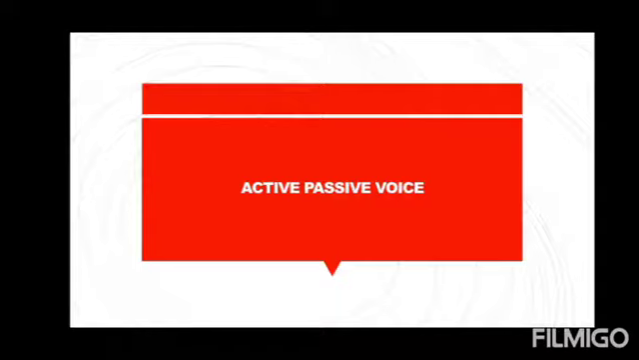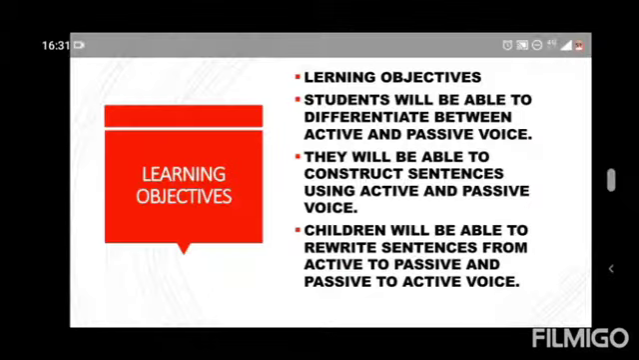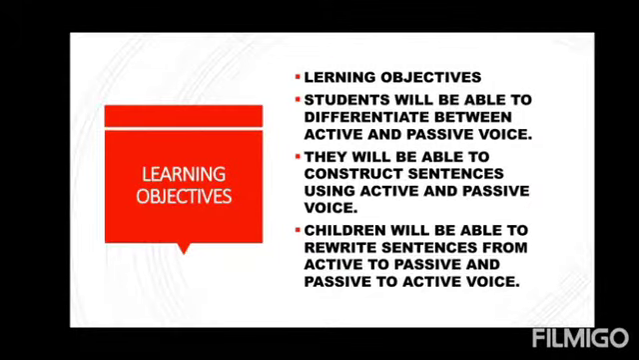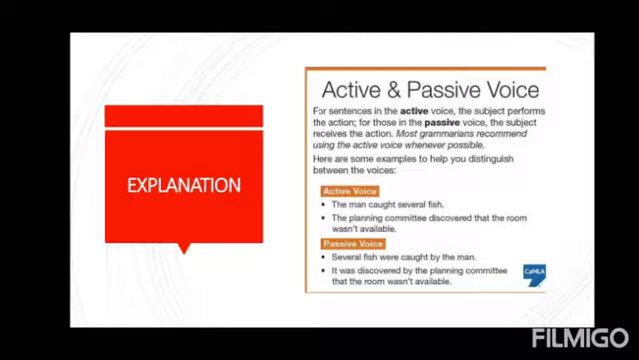And in passive voice, the verb form changes according to the object. In passive voice, the sentence begins with the object. Through this module on active and passive voice, you will be able to differentiate between active and passive voice. You will also learn how to construct active and passive voice. Here, my children will also learn to rewrite sentences, to change them from active to passive and from passive to active.